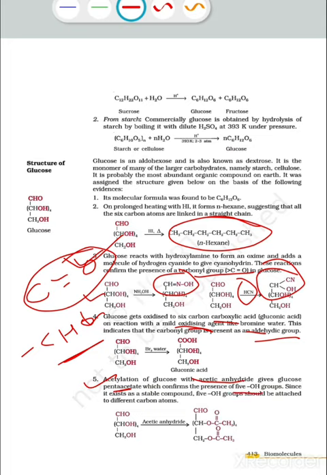Since it exists as a stable compound, the 5 hydroxyl groups should be attached to different carbon atoms. So by this acetylation equation we come to know that in glucose there are 5 OH groups, hydroxyl groups, present on different carbon atoms.